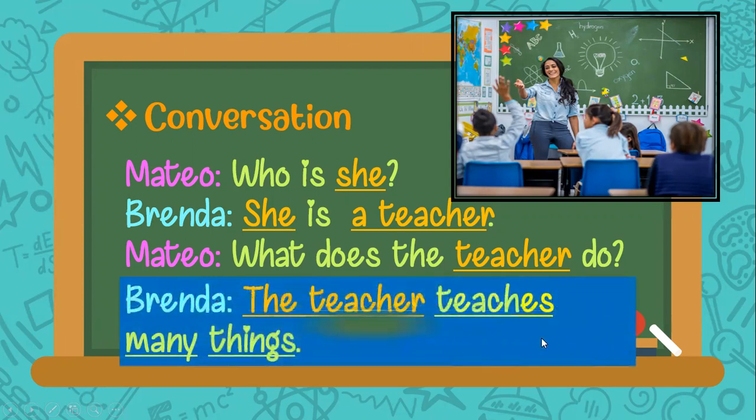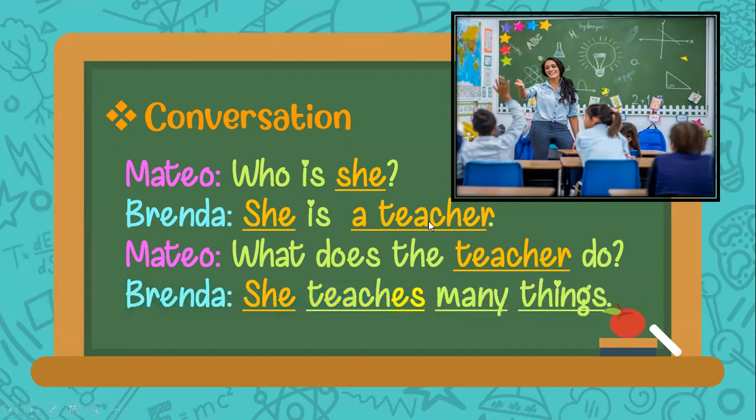Or we can say, the teacher teaches many things. So that's the action of the teacher at school. What is that action? Teaches. That is the verb.